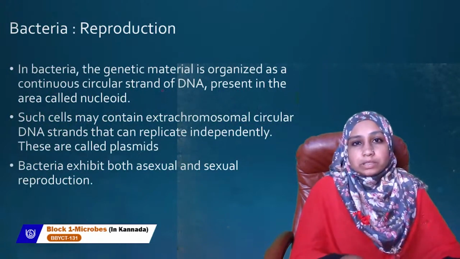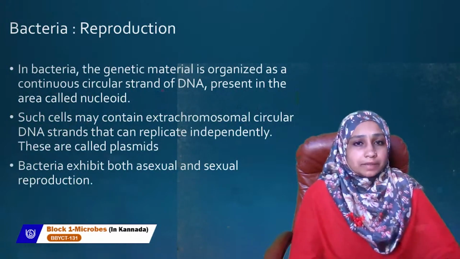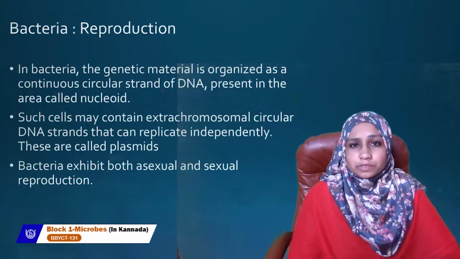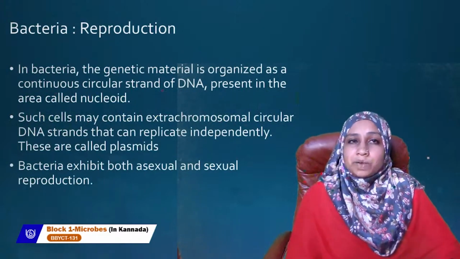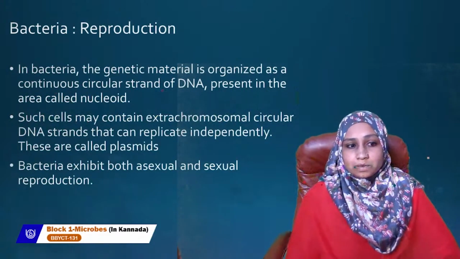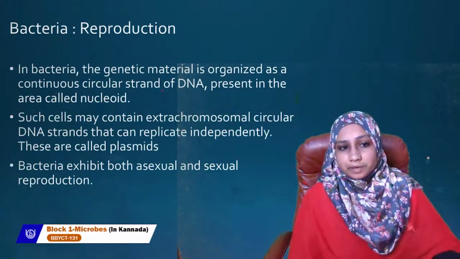In the nuclear region, DNA is present. Now, these cells have an extra chromosomal circular DNA strand that is called plasmids. These plasmids can replicate independently.